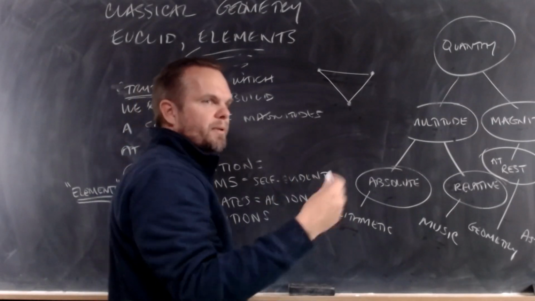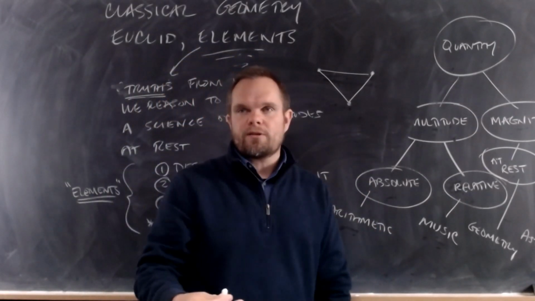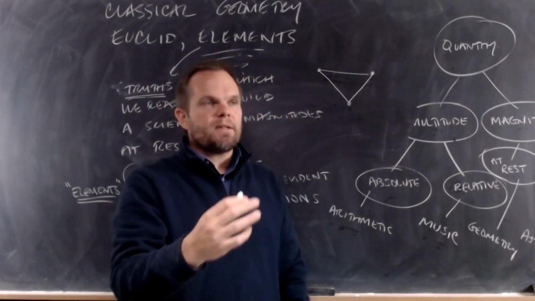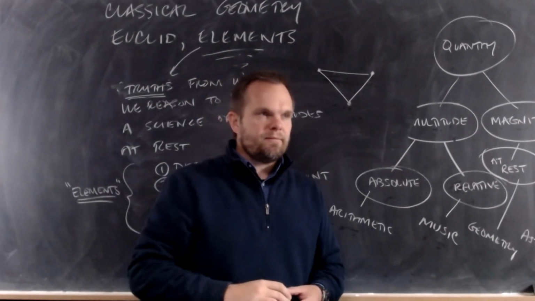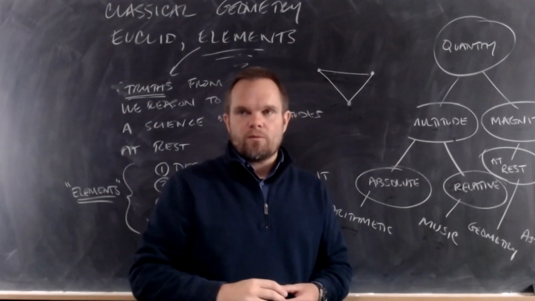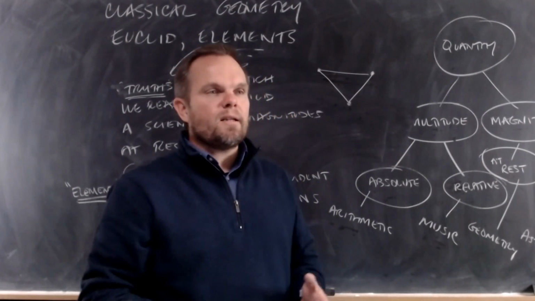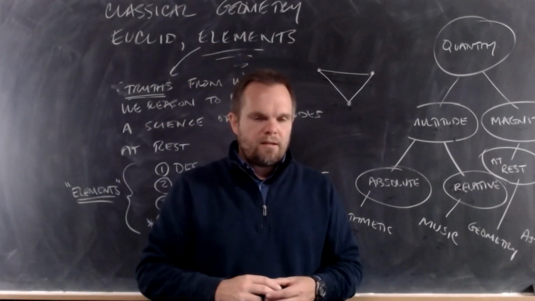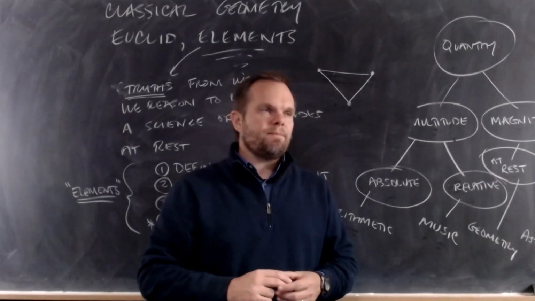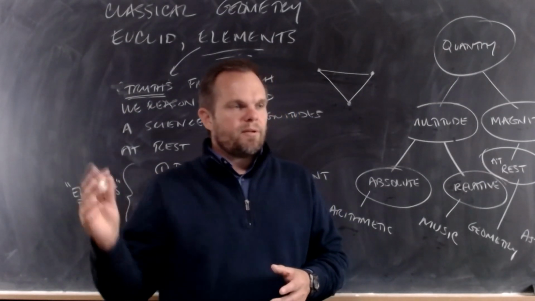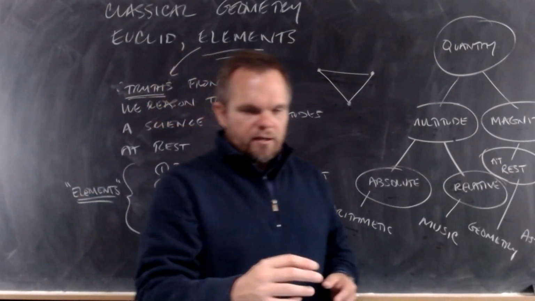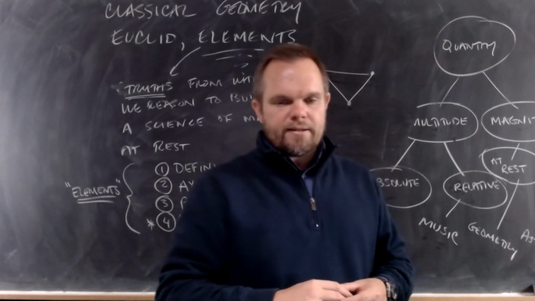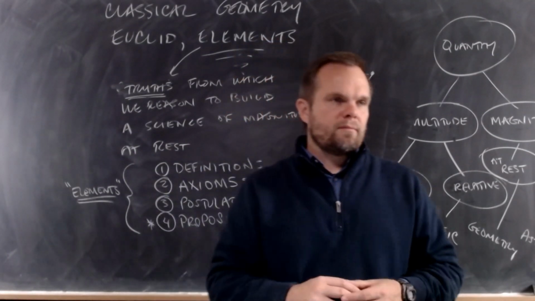So you see how we build these figures one step at a time in geometry. That's what we're going to do. We're going to build a knowledge of magnitudes one step at a time, one definition at a time, all through this book. All right?